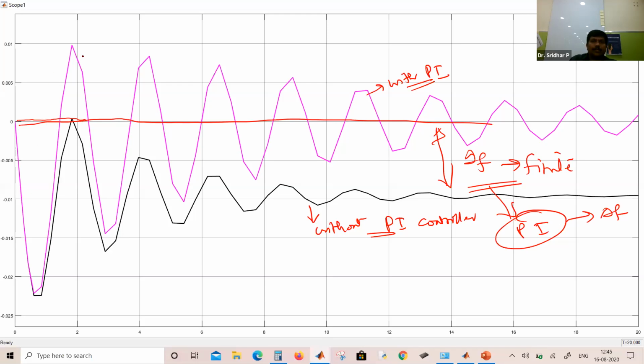So the pink line is the one shown with the PI controller. Immediately from the first peak onwards, it is crossing the zero reference axis. Now, if you extend this line, the simulation time I have taken is 20 seconds. If it is extended up to 40 seconds or 50 seconds, these oscillations immediately reduce to 0. So this is the final impact of this PI controller. So this is the session for today.